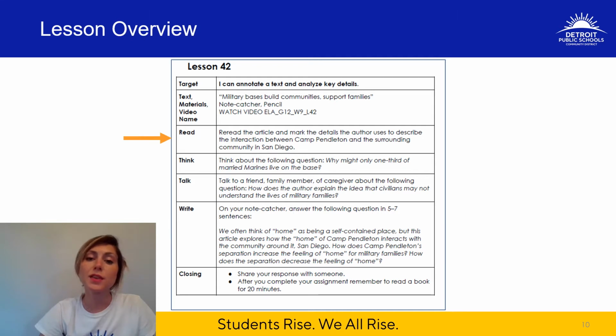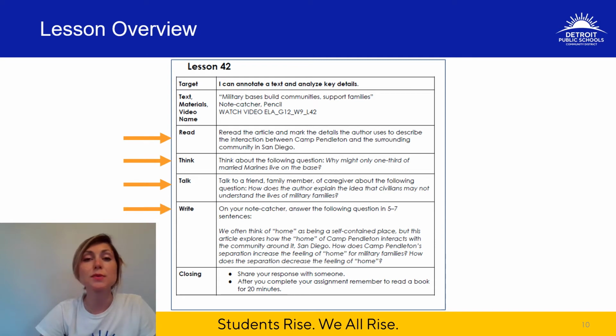First, you're going to reread the article and mark details the author uses to describe the interaction between Camp Pendleton and the surrounding community of San Diego. Next, you're going to think about the following question. Why might only 1/3 of married Marines live on the base? It's an interesting statistic. You'll discuss the following question. How does the author explain the idea that civilians may not understand the lives of military families?